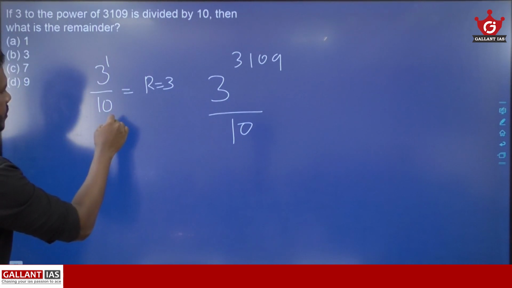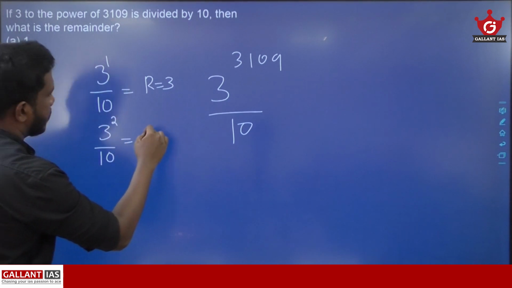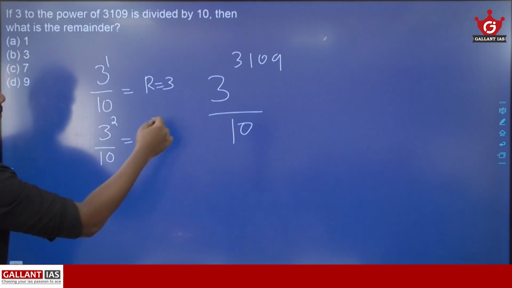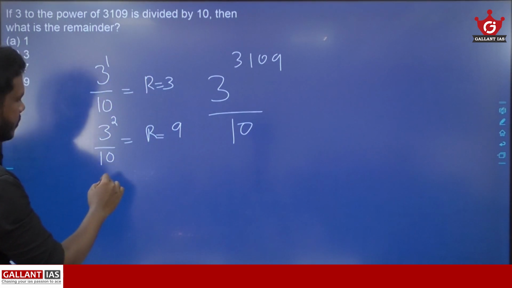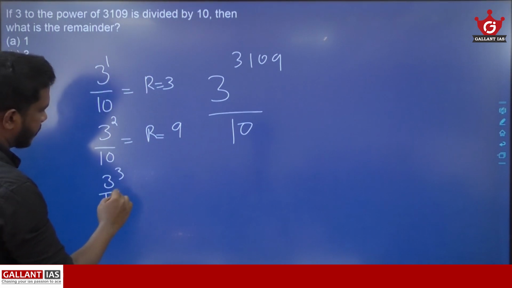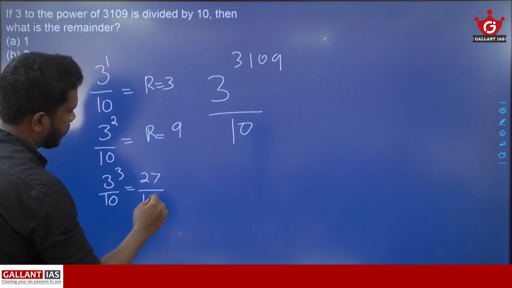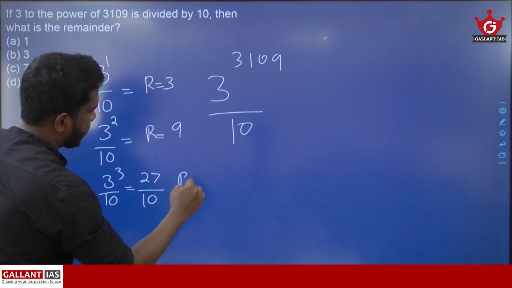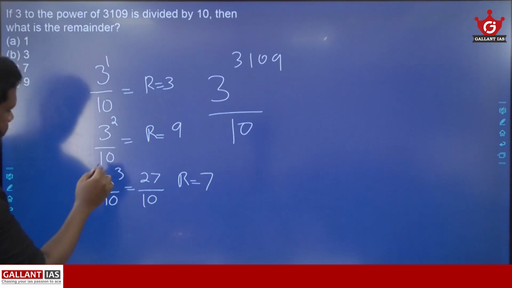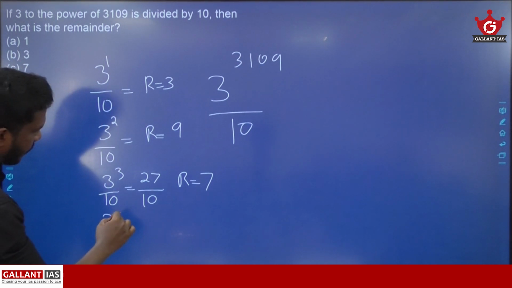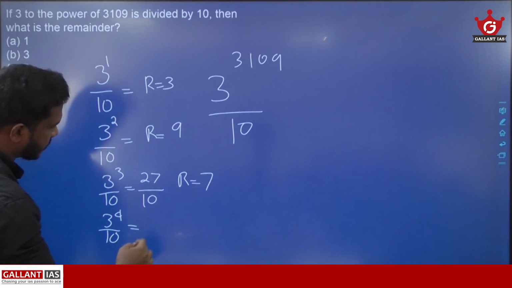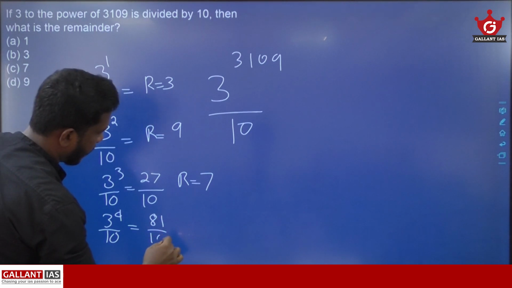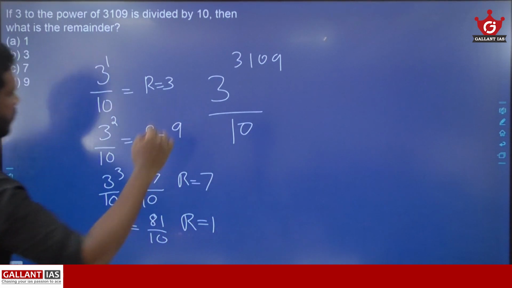And then 3 square by 10. 3 square is 9, so 9 by 10, remainder will be 9. 3 cube by 10, 3 cube is 27. 27 by 10, the remainder value will be 7. Then 3 raised to 4 by 10. 3 raised to 4 is 81. 81 by 10, remainder is equal to 1.